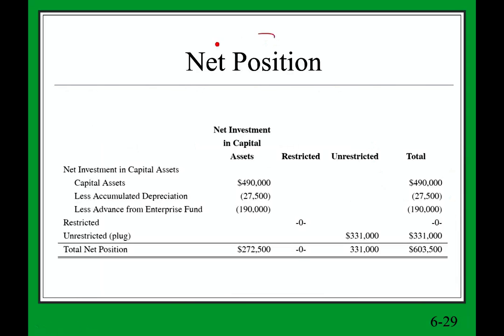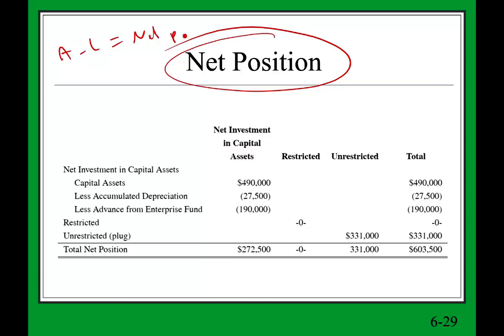But what I want to remind you, under net position, which is assets minus liabilities equal to net position, just like with the enterprise fund, we're going to have three types of net position. We're going to have net investment in capital assets, restricted and unrestricted. So we're going to have 1, 2, and 3. Now, if you don't know how this works, go back to the prior session and look at the enterprise fund. This is what I explained in detail.